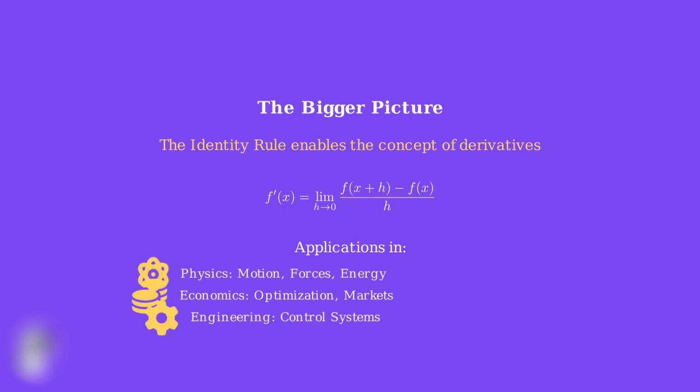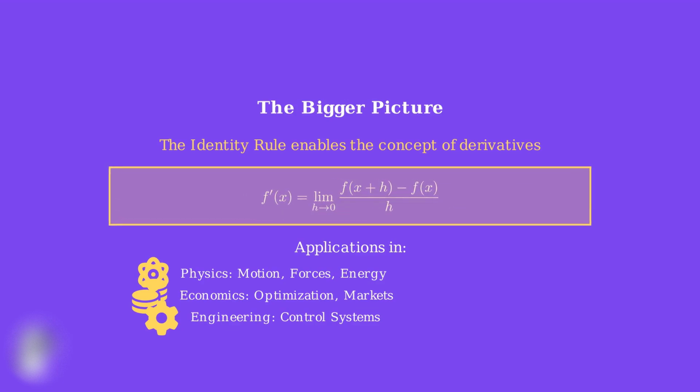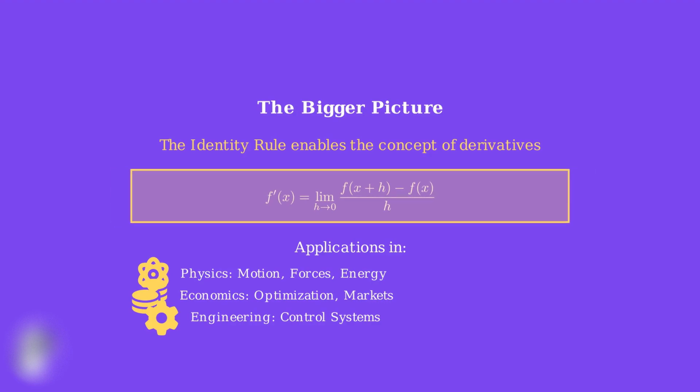The identity rule is the foundation that makes derivatives possible. This connects our simple limit rule to calculus and enables analysis of rates of change across many fields, including physics, economics, and engineering. Every time we use derivatives to solve real-world problems, we're building on the foundation provided by the identity rule for limits. This demonstrates the profound connection between abstract mathematical concepts and practical applications.